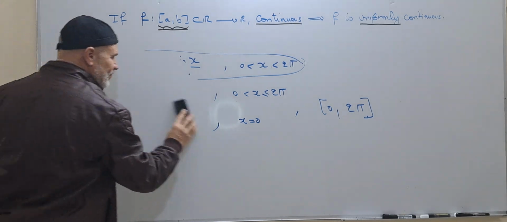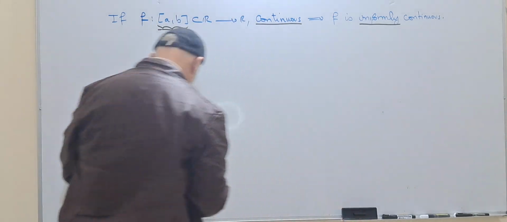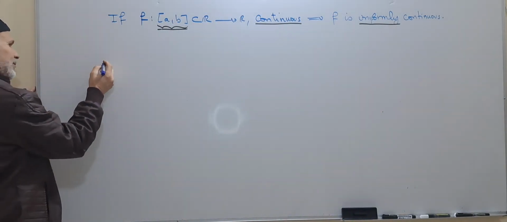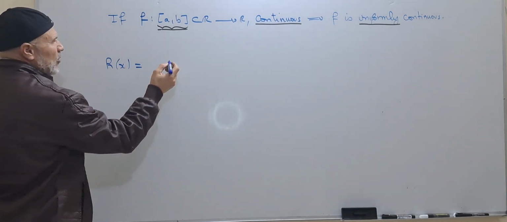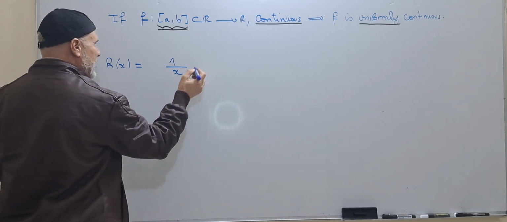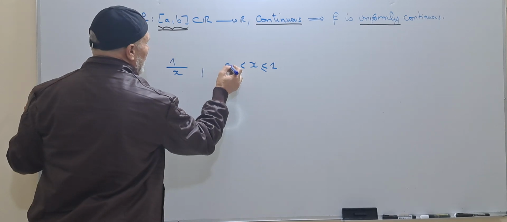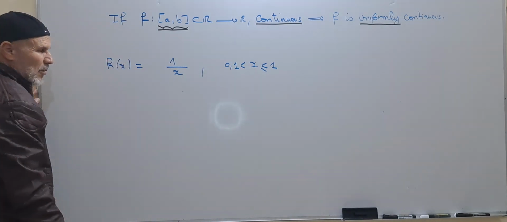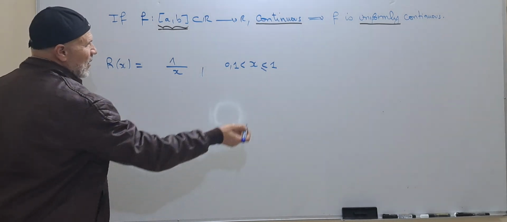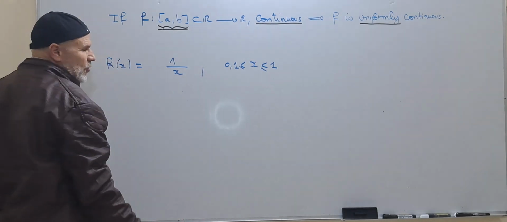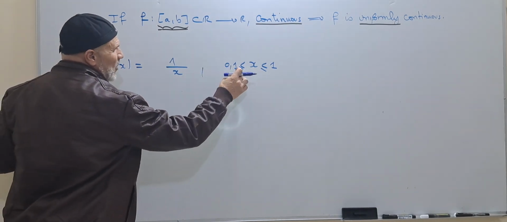Another example, how about h of x equal to 1 over x, where x is less than or equal to 1 and strictly greater than 0? Here, in a very easy way, we can consider greater than or equal and take a closed and bounded interval.